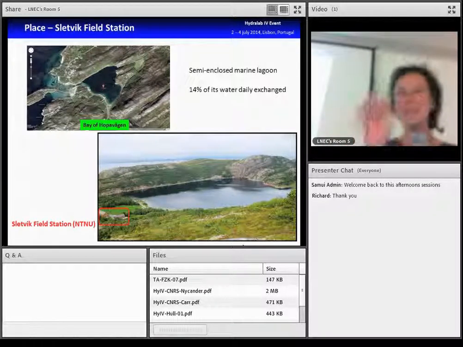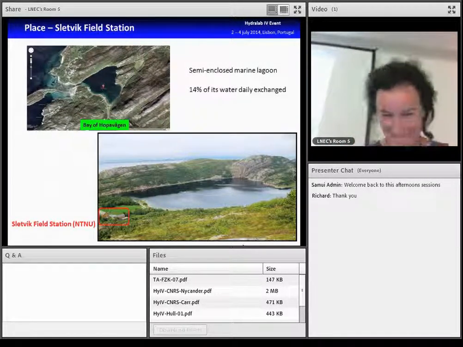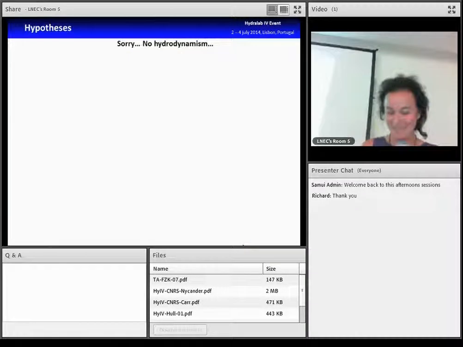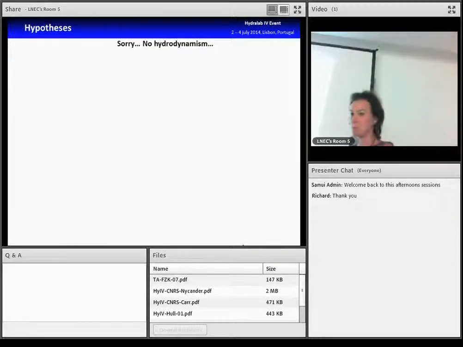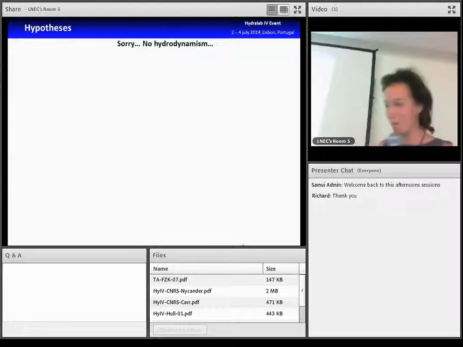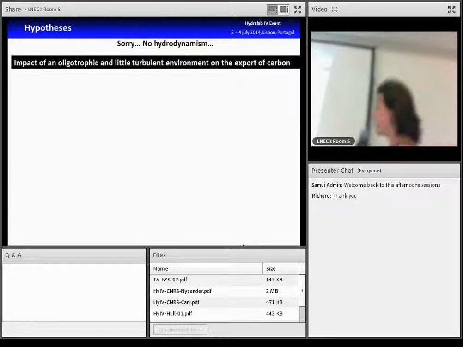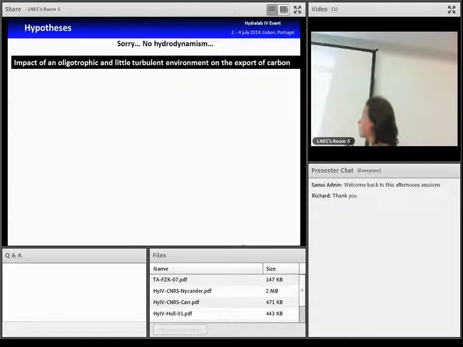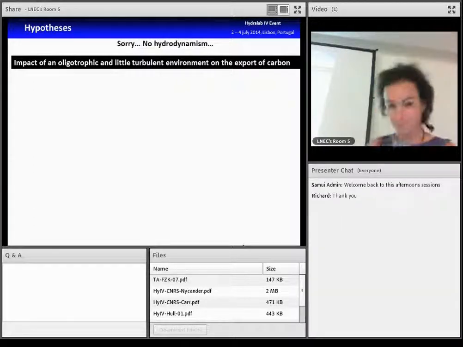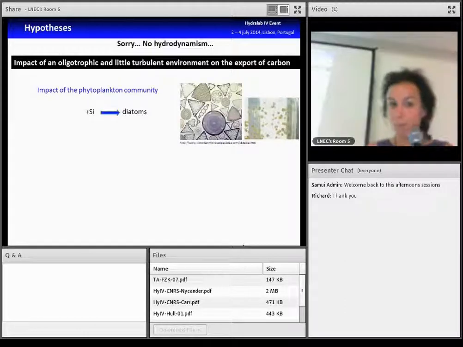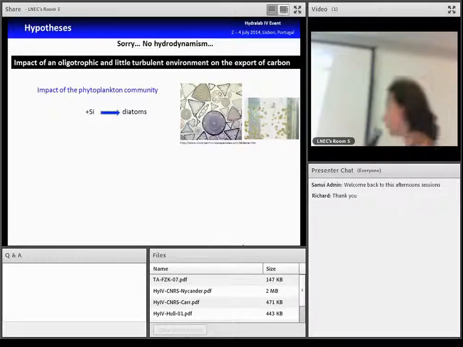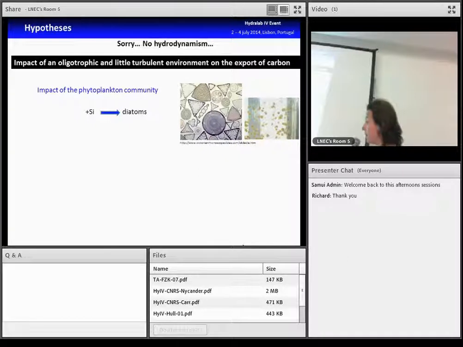So sorry, I will not give you a talk on hydrodynamisms because it was not the aim of this experiment. The aim was to study the impact of an oligotrophic and little turbulent environment on the export of carbon. So we tested for this the impact of the phytoplankton community by adding in half of the mesocosms dissolved silicate to stimulate the growth of diatoms.